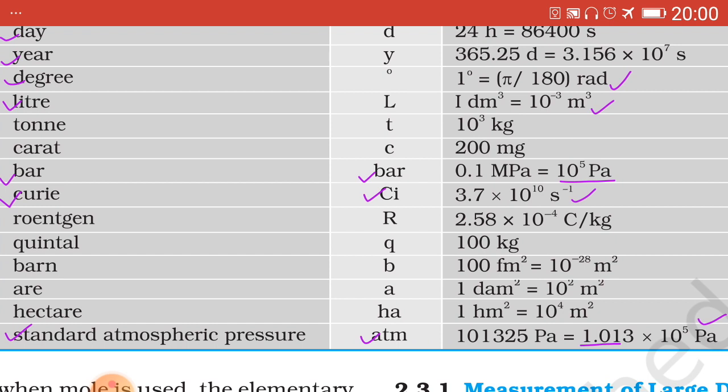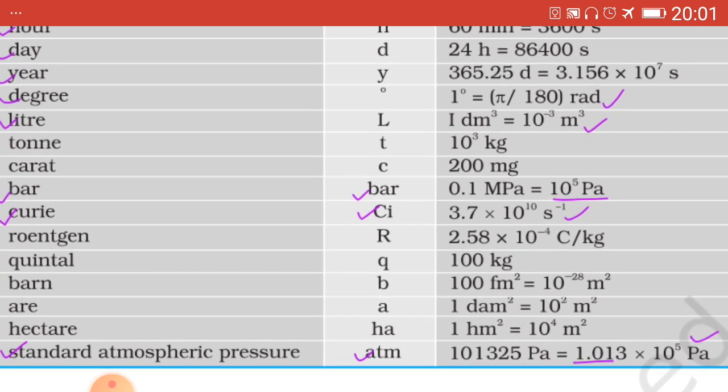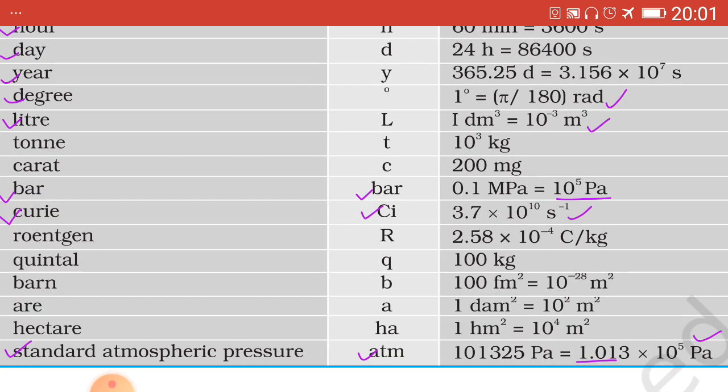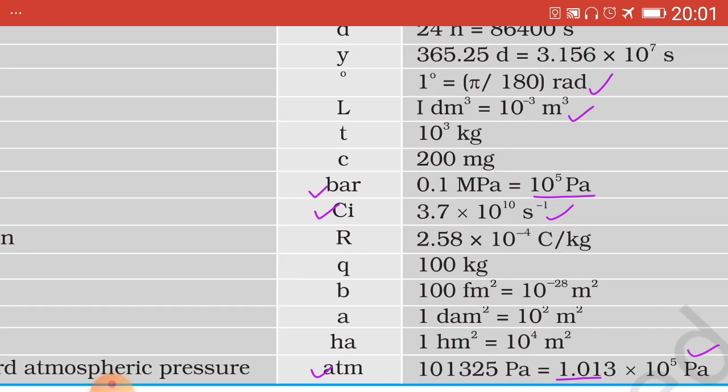And the last one is standard atmospheric pressure, atm. That is the symbol. No capital letters, all small letters. 1 atm equals 1.01. Simply that much you can remember. 1.013 actually after rounding off the decimals, but you can remember it as 1.01 into 10 raised to 5 Pa.